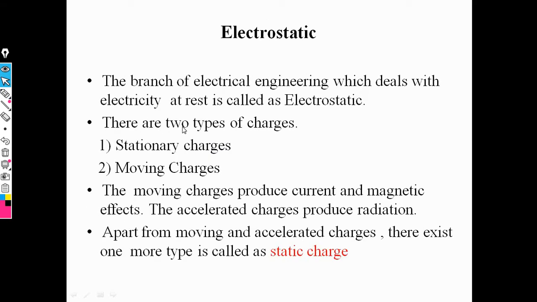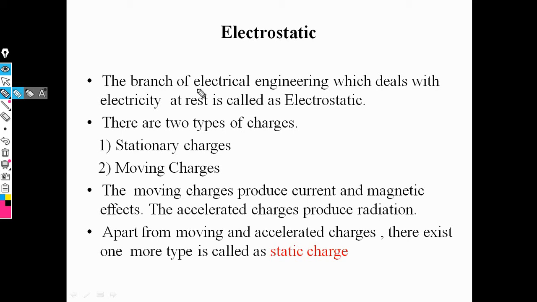Then first point is, what is the definition of electrostatics? Electrostatics is the branch of electrical engineering which deals with electricity at rest position. That means this is the definition of electrostatics.